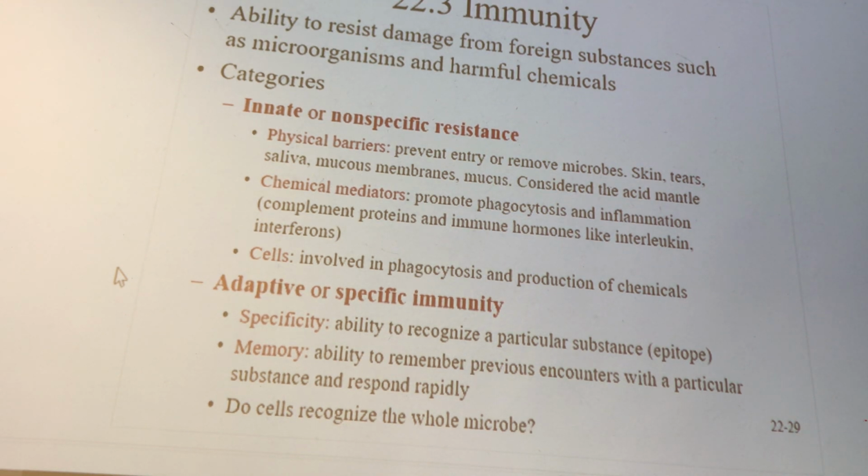Then they'll use our messenger RNA, right? They'll use our RNA polymerase to make messenger RNA, which is their genetic code. So all of this is just happening, and they're using our own machinery to make copies of itself over and over and over and over.